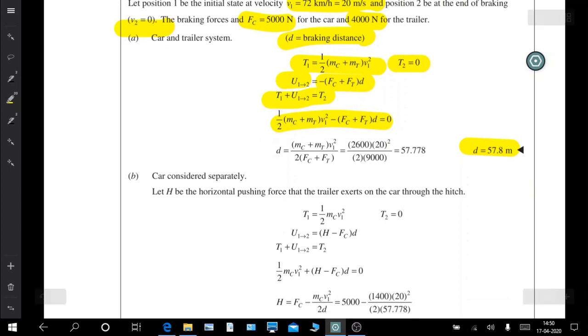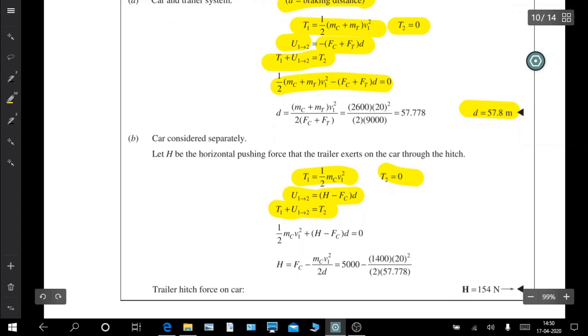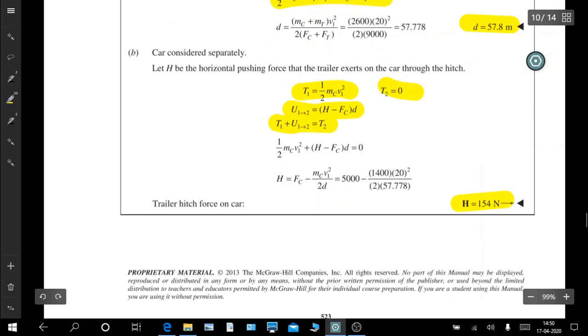Now second, for the force exerted by the trailer on the car, we will consider the car. So this is the initial kinetic energy of the car. Final kinetic energy is 0. So work done: the braking force is the retarding force, and H is the force exerted by the trailer on the car, which is the pulling force. So this is positive, this is negative. Again, you put in the work energy relationship, this equation, and solve, and we get this answer H.